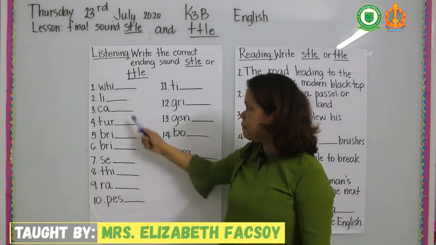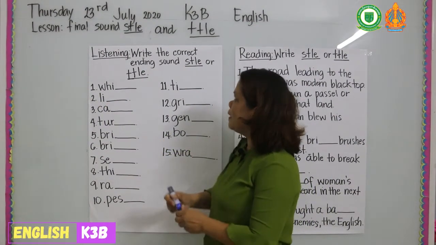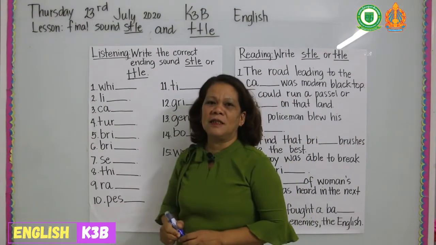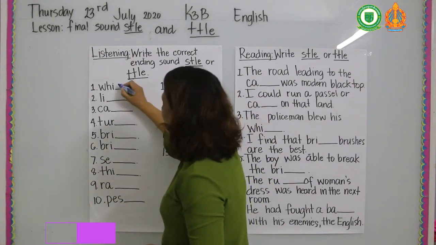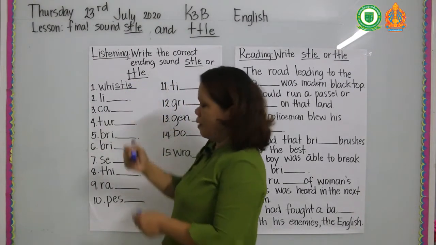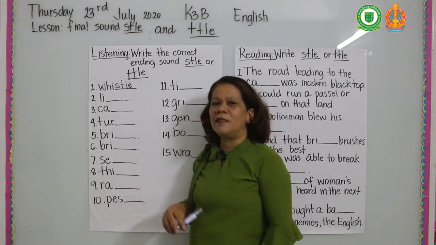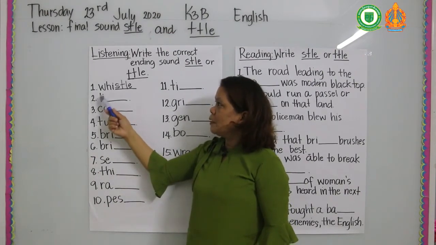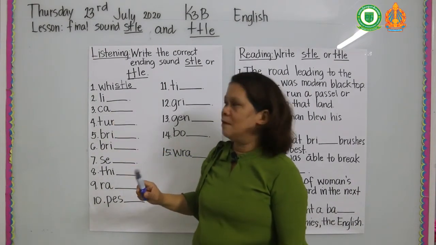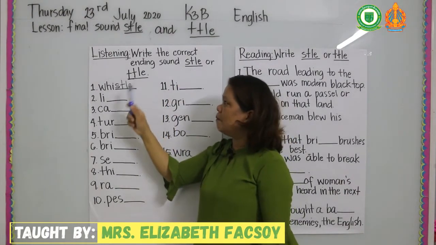Number 1, this is whistle. You're going to write s or t. I will do number 1, whistle. So I will write s. For the rest of this, please write by yourself. Just listen carefully. Number 1, whistle. Number 2, little. What are you going to write? Is it s or t?